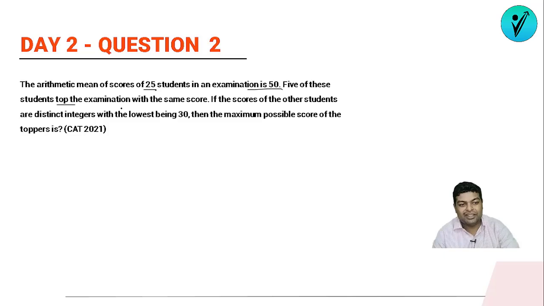topper is. Now, every time in CAT, instead of asking a question directly, always a question is asked like what can be the maximum value, what can be the minimum value, in how many ways it can be done, or what are the different possible values it can have. So that kind of question is more asked in CAT rather than a direct question. So we have to make sure that we are understanding the concept.